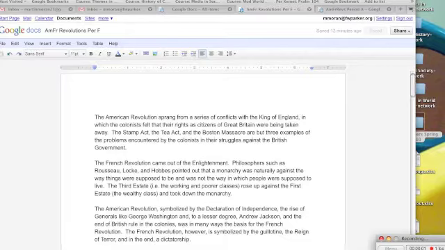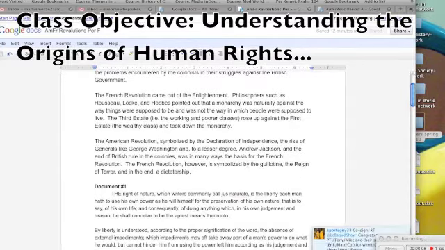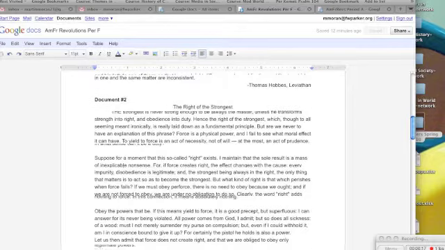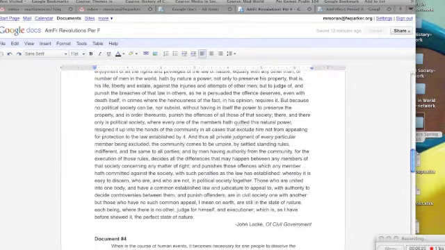So I started out by creating a document, and in that document what I put was several pieces of the French and American Declarations of Independence, well, the French Declaration of the Rights of Man and the American Declaration of Independence. But I also started off with some pieces of Hobbes' Leviathan, Rousseau's Social Contract, and Locke's Of Civil Government.